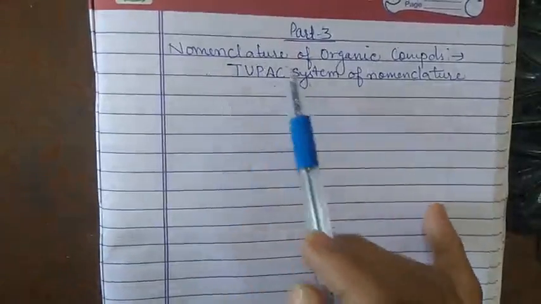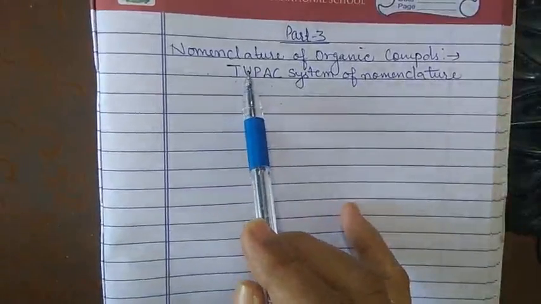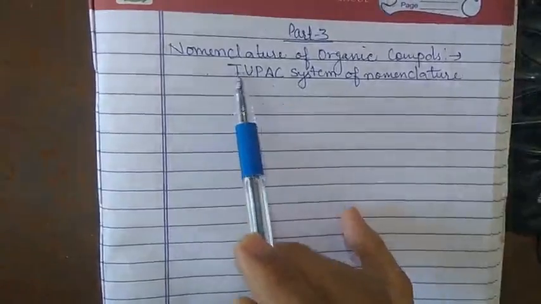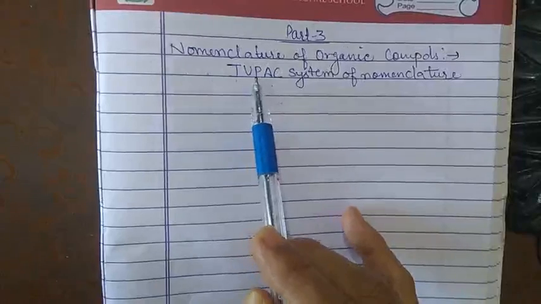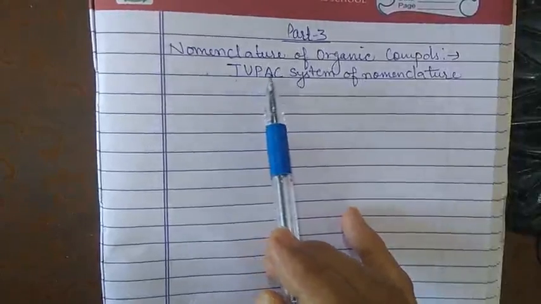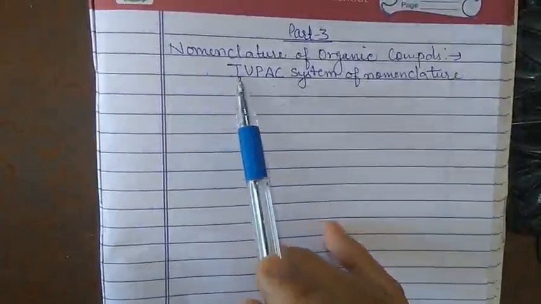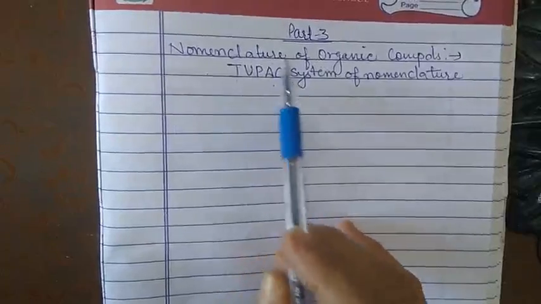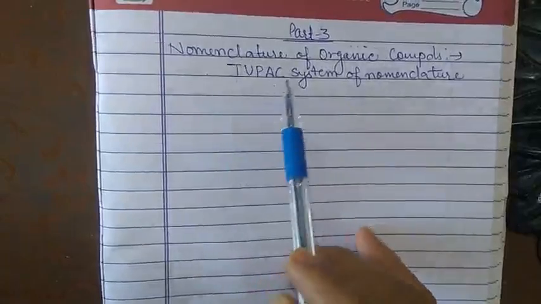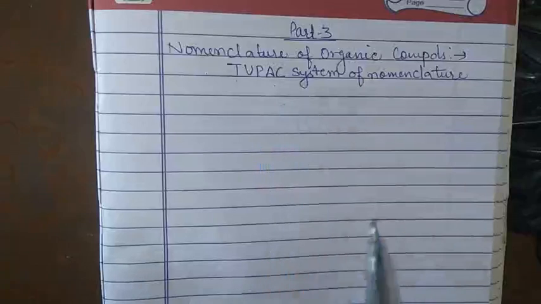The full form of IUPAC is International Union. U stands for Union. International Union of Pure and Applied, and C stands for Chemistry. So it is International Union of Pure and Applied Chemistry. This is the full form of IUPAC.